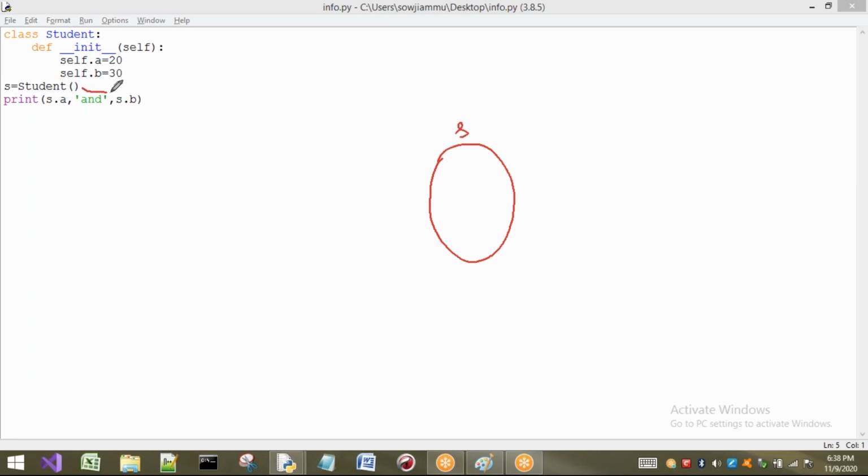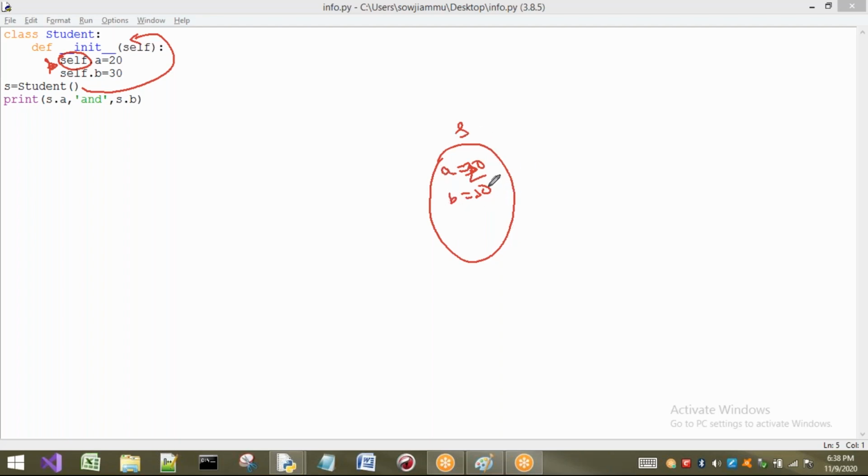Next, a constructor is going to be called. On creating which object are we coming to this constructor? On creating S, we are coming to this constructor. So self is going to act as S now. This is S, and this is also S. So S dot A means the dot operator is used to access the object. So S dot A means inside S, A equal to 20, and S dot B means inside S, B is 30. Here it is 20, here it is 30. In this way, the object is going to be created.